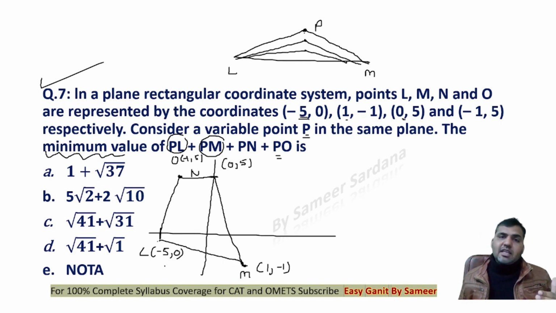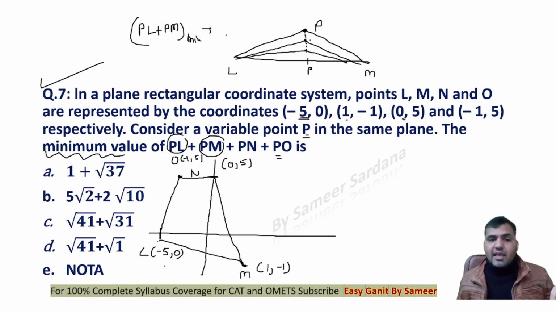If you keep taking the point P further from the line LM, the length of PL plus PM keeps increasing. PL plus PM will be minimum if P lies on the line joining L and M.